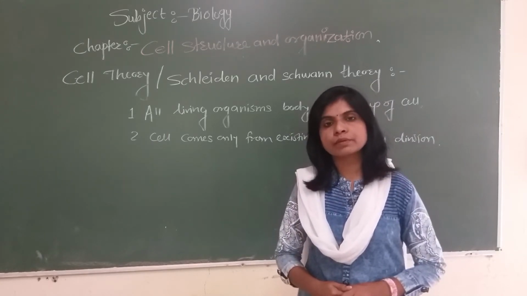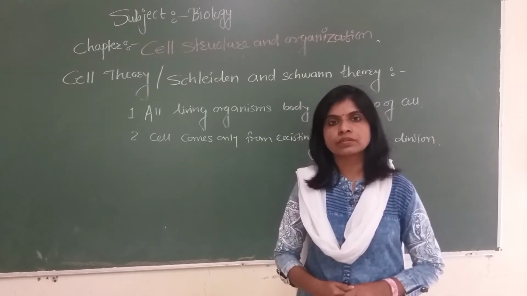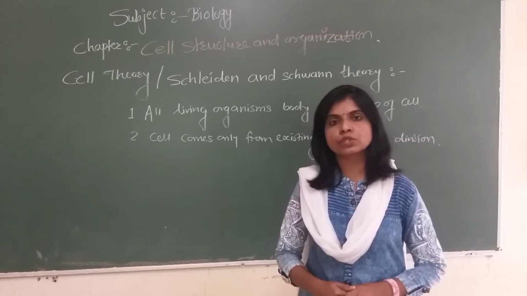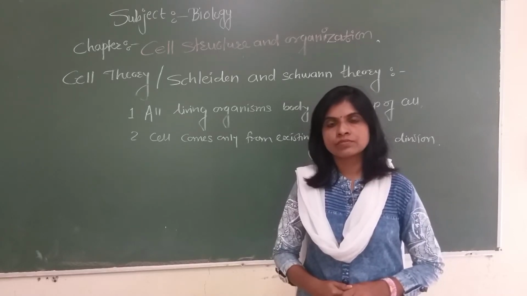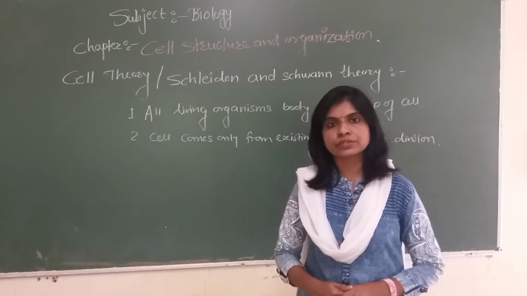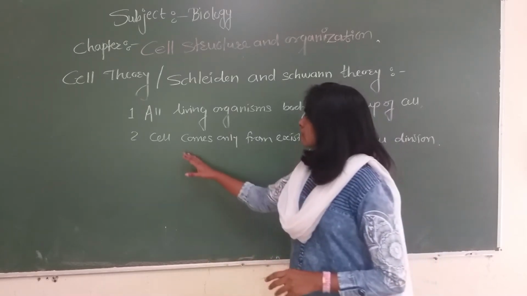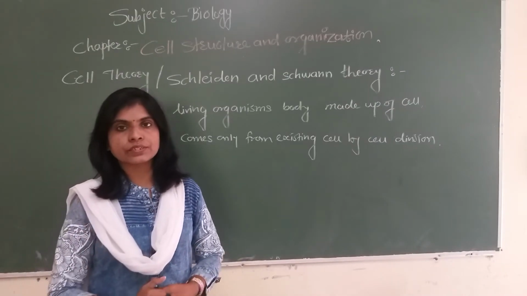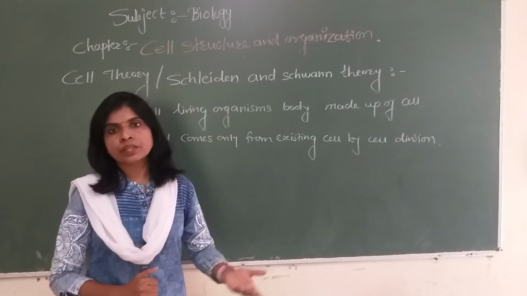The second statement was not given by Schleiden and Schwann, but was added by Rudolf Virchow. Virchow observed that present cells exist from a pre-existing cell by cell division. So the second statement of the cell theory is that cell comes only from pre-existing cell by means of cell division.